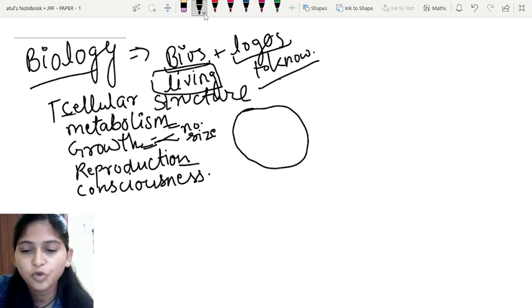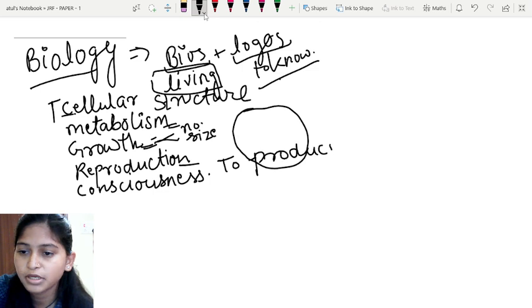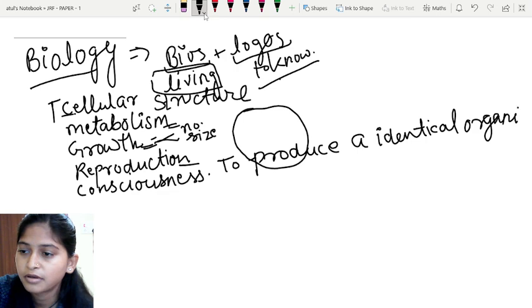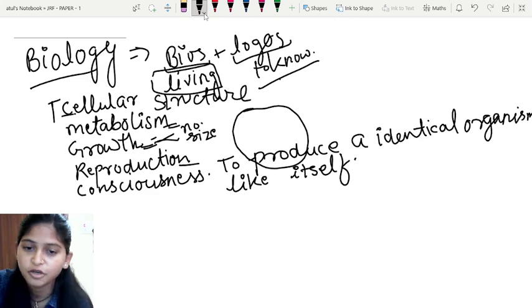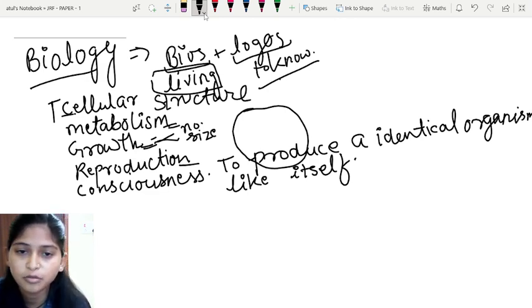What's the meaning of reproduction? To produce a particular identical organism like its parent, like itself, that is reproduction. So if the particular body has cellular structure, has metabolism, and does growth, then it can reproduce.